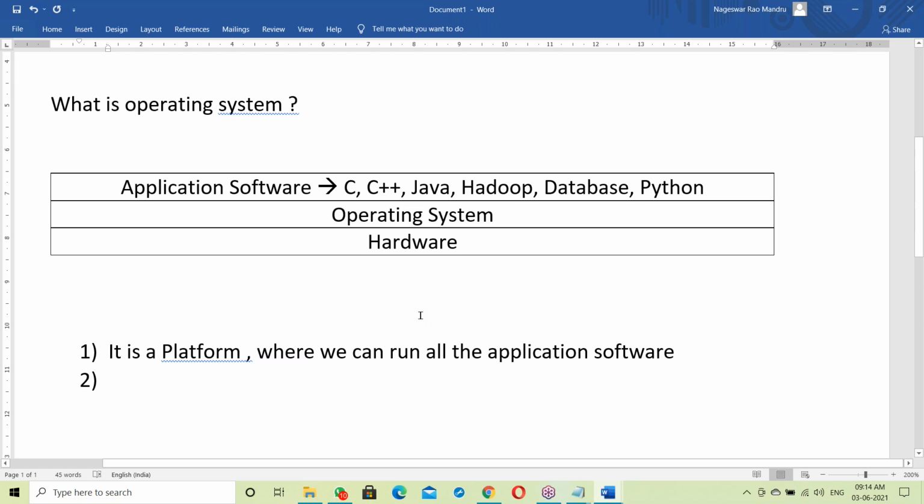One second, let me take some water. Yes.